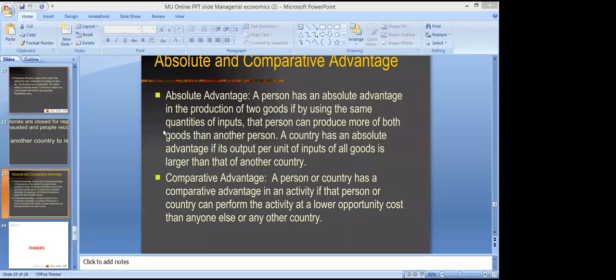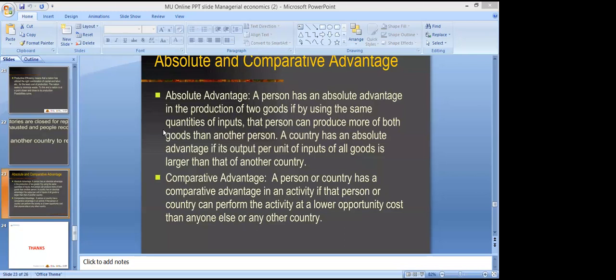So a country has an absolute advantage if its output per unit of input is higher than another country. We can understand it with the example of India and America, right? America has an absolute advantage in capital intensive goods.